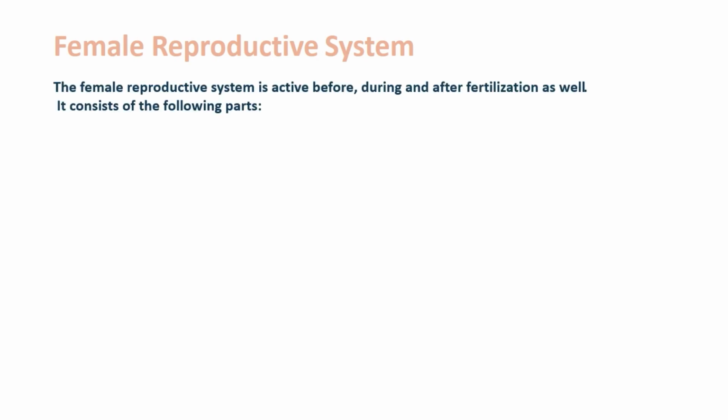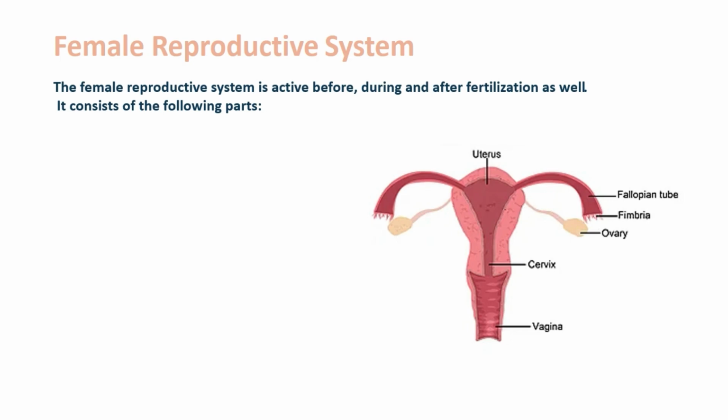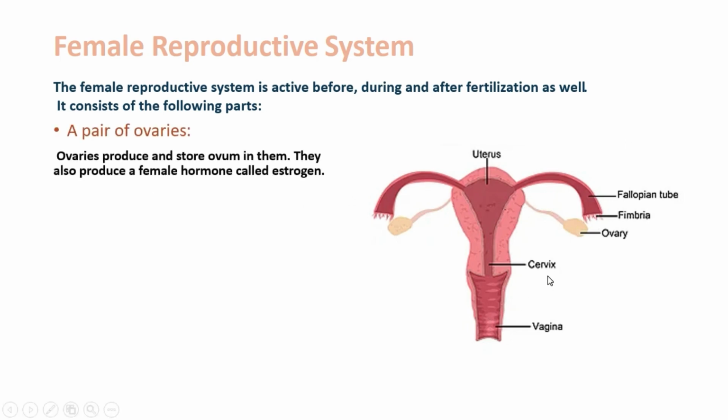About the female reproductive system, we can say that it is active before, during, and after fertilization, and it consists of the following parts, starting with the ovary. There is a pair of ovaries, as you can see, one here and the other on the opposite side of it. Ovaries produce and store ovum or eggs, and the other function of ovaries is to produce a certain type of female hormone, which is estrogen.